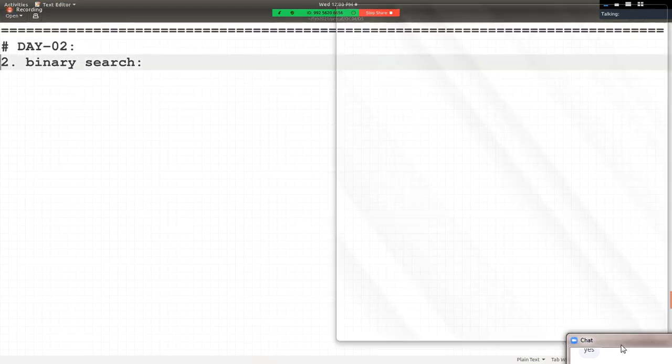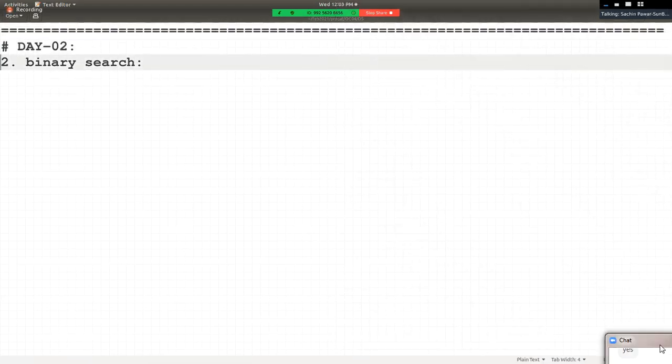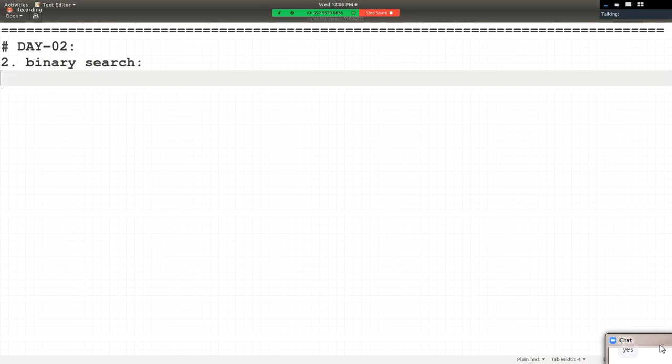Okay, by the time अगर कुछ डाउट हुआ किसी को तो पूछो, so that within the next 1 or 2 minutes others also will join and we can start with today's contents. Okay, I think we should start because it's already 12:03, right? We are having only 2 hours every day.